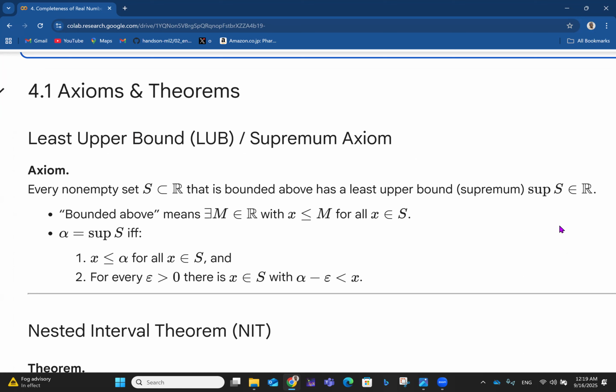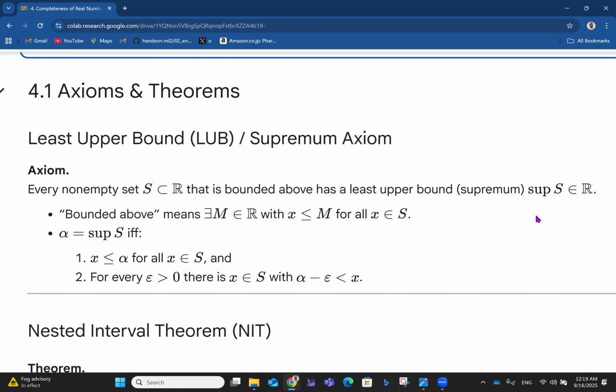So that's sup S belonging to R. This simply tells us that if you have a set of numbers that are subsets of real numbers, and that set is bounded above, it is approaching a particular value. That is the idea of boundedness, right? So if it is bounded above like that, it has a least upper bound, or what we call a supremum, called sup S, which is also a real number.